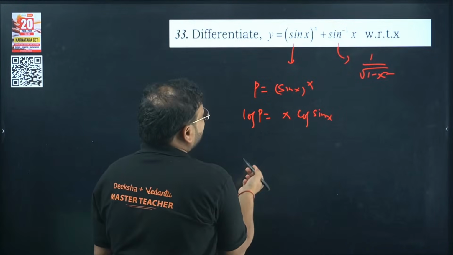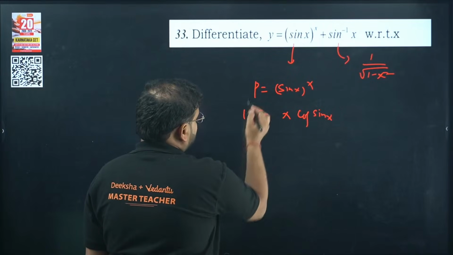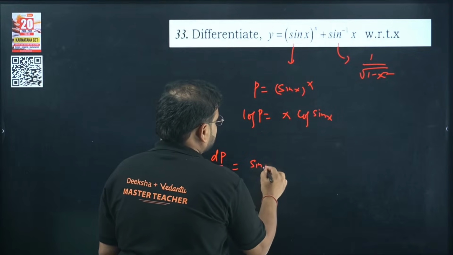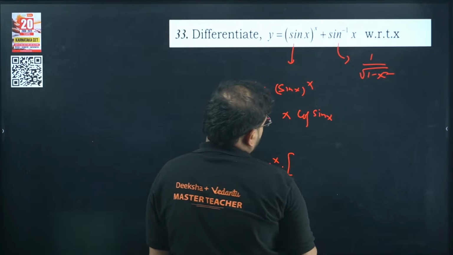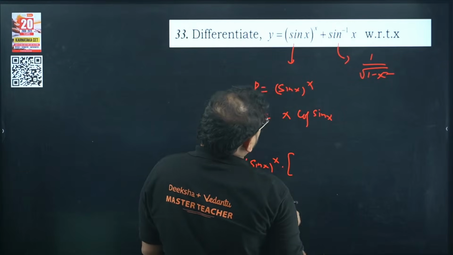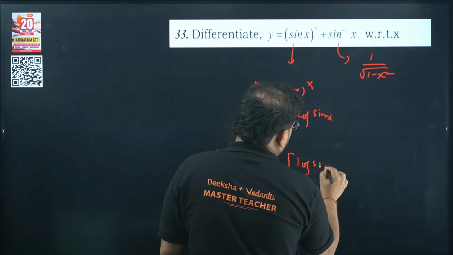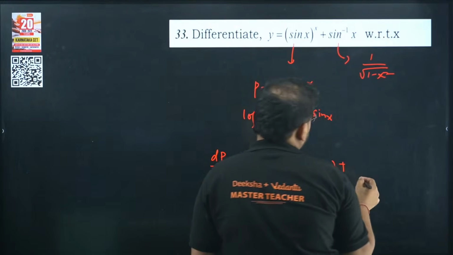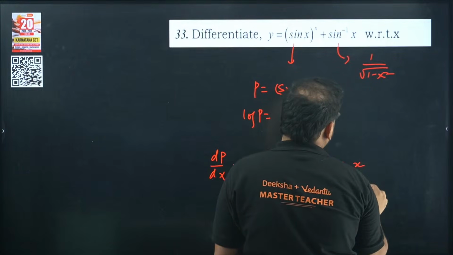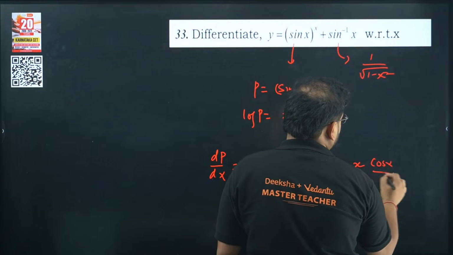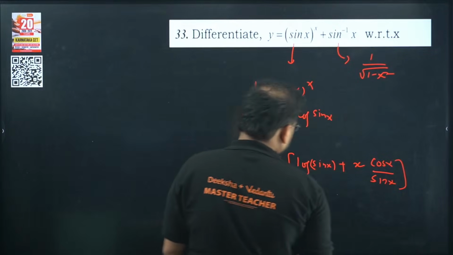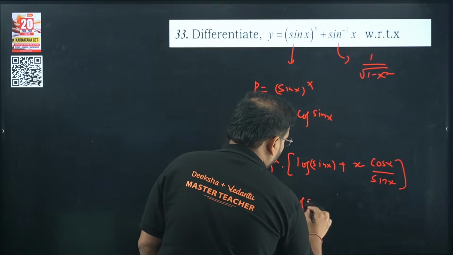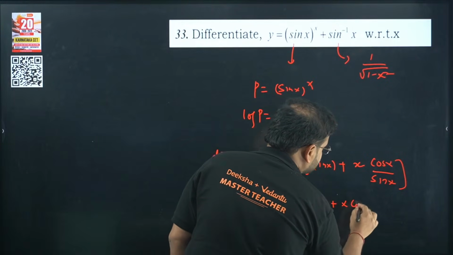Okay, I have the answer for this. I'll give you the answer directly. For this part only, the dp by dx will come as this. Check here. Sine x power x, then you'll have log sine x, plus you'll have the function as it is, x as it is, derivative of sine, that is cos x, and sine x as it is. So the answer is sine x upon x, log sine x plus x cot x.